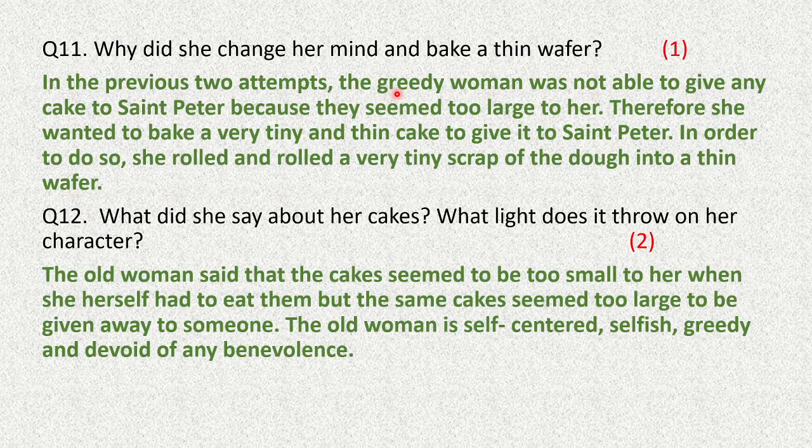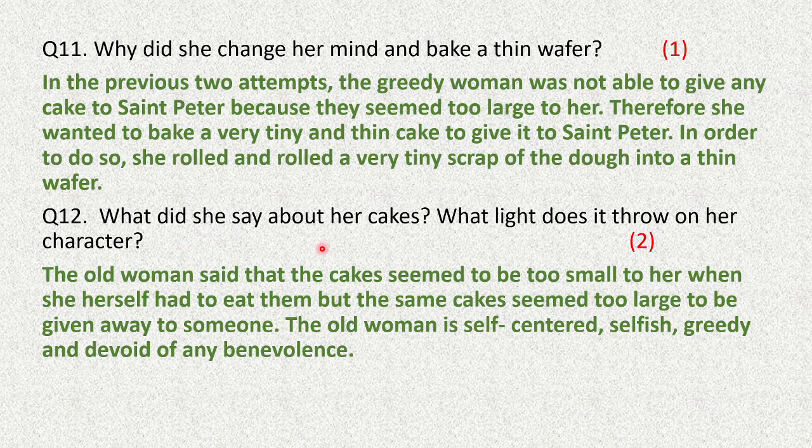Why did she change her mind and bake a thin wafer? In the previous two attempts, the greedy woman was not able to give any cake to Saint Peter because they seemed too large to her. Therefore, she wanted to bake a very thin and tiny cake to give it to Saint Peter. In order to do so, she rolled and rolled a very tiny scrap of the dough into a thin wafer.